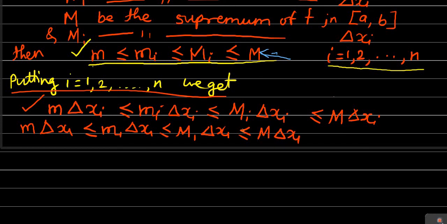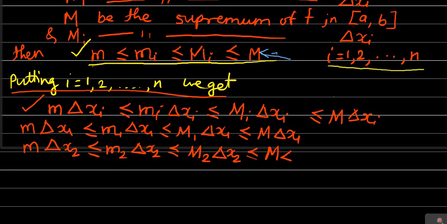This is the first relationship that we got. Then if you put i equal to 2, then we will get m into delta x2 less than or equal to m2 into delta x2 less than or equal to capital M2 into delta x2 less than or equal to capital M into delta x2, and continued in this manner.